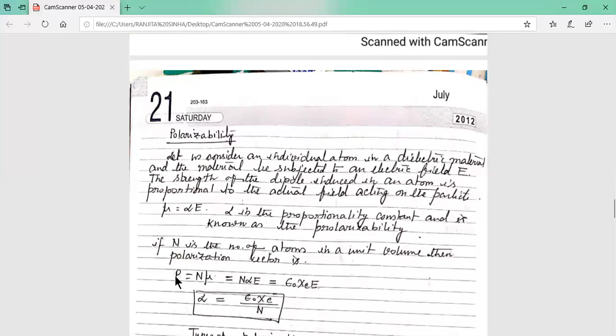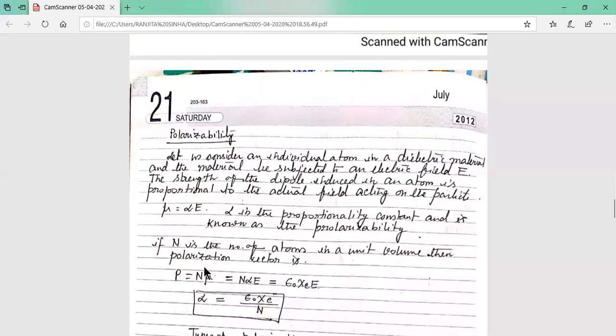Mu is the dipole moment of each atom. If there are n atoms, then it is n into mu, but we write it per unit volume because we don't know the total number of atoms. So if mu is the dipole moment of each atom and we have n atoms per unit volume of the dielectric material, then the polarization vector equals n into mu.